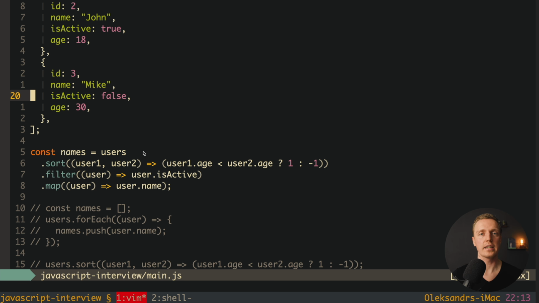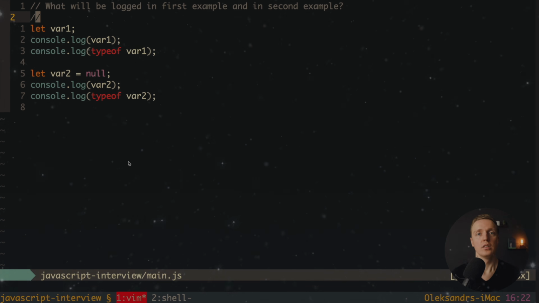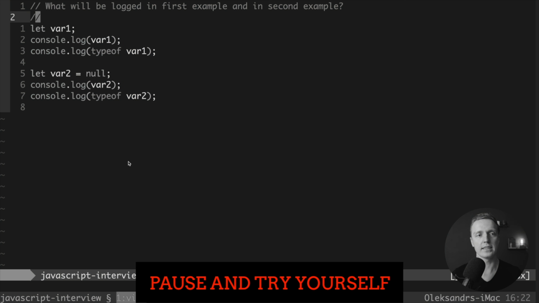So as you can see, you can solve even a simple task in different ways. If you want to show on an interview that you are an advanced developer, you must use a specific tool for your specific task. This is why the chain of sort, filter and map here is much better than using a for loop. You might get a question like this. What will be logged in the first example and in the second example?